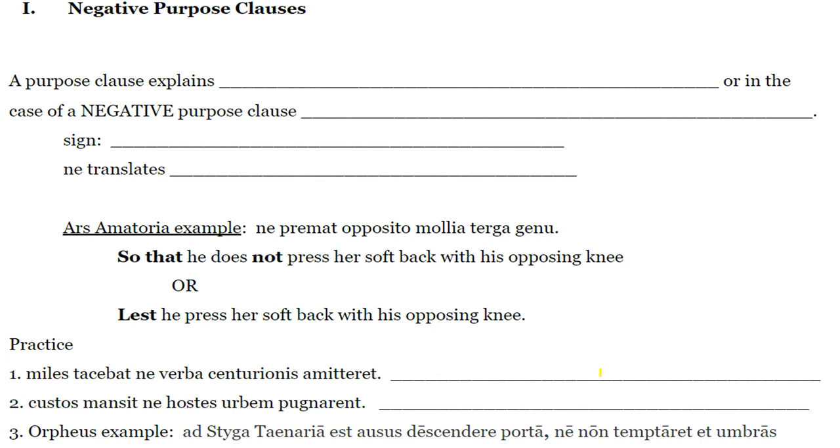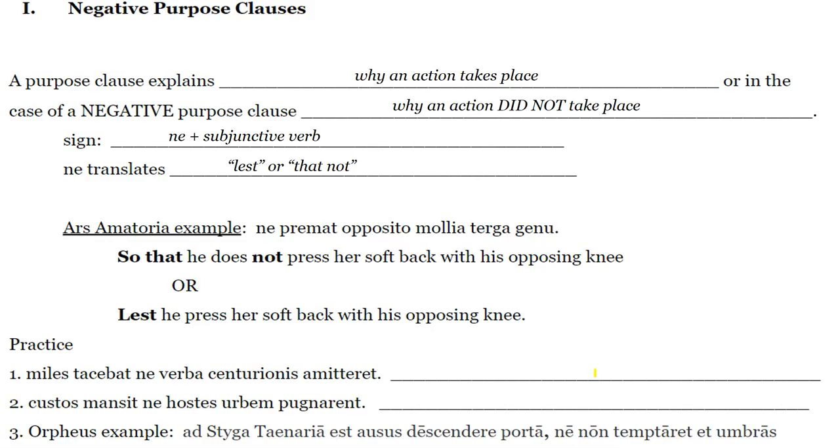Okay, so your notes page that you received, this was in the top part, right? A purpose clause, okay? We learned this last year. Why an action takes place. I go to the store in order to buy milk, right? What's my purpose for going to the store? To buy some milk. That is a purpose clause. In the negative purpose clause, why an action didn't take place. Okay, and the sign for this is ne plus the subjunctive, right? The children were quiet so that they did not miss the instructions. Okay, that would be a negative purpose clause.